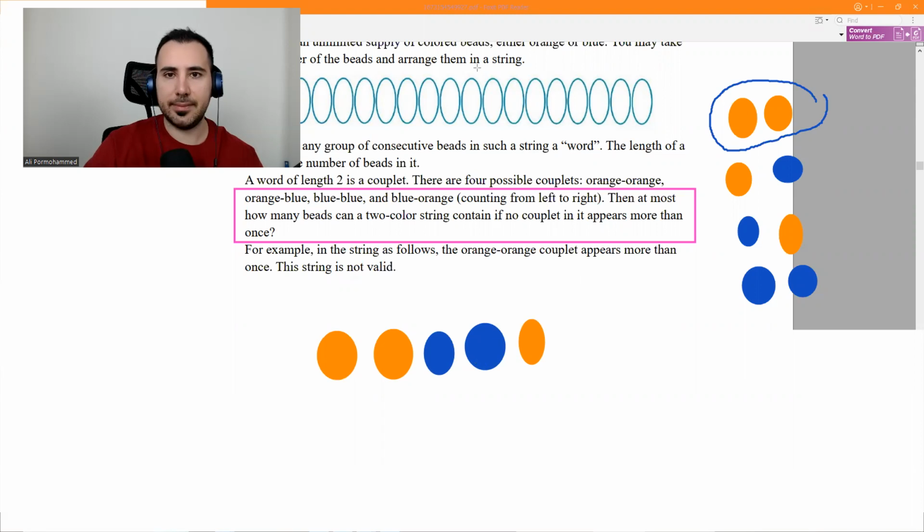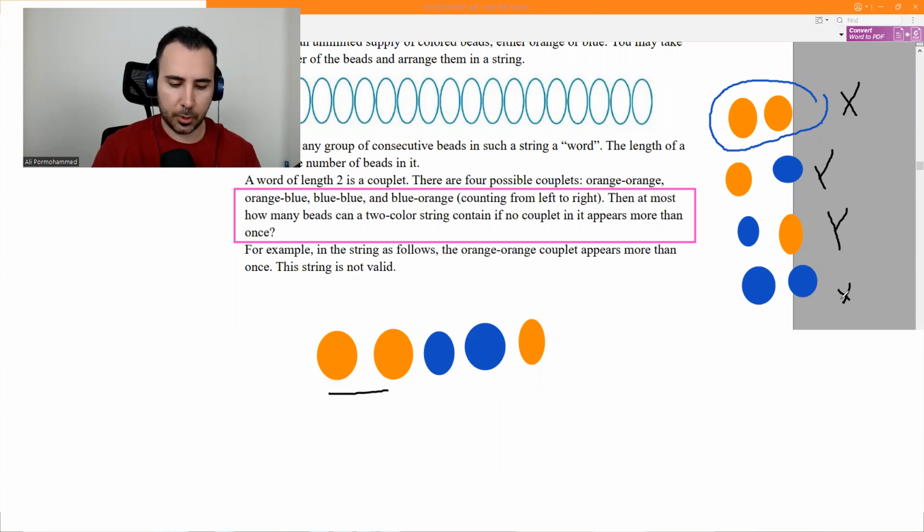Blue, orange. Let's see if I have used all of them. Orange and orange. This couplet has been used. Orange and blue. These 2 together. So this one has also been used. Blue and orange. Okay, so I've used all of them. That's the maximum.